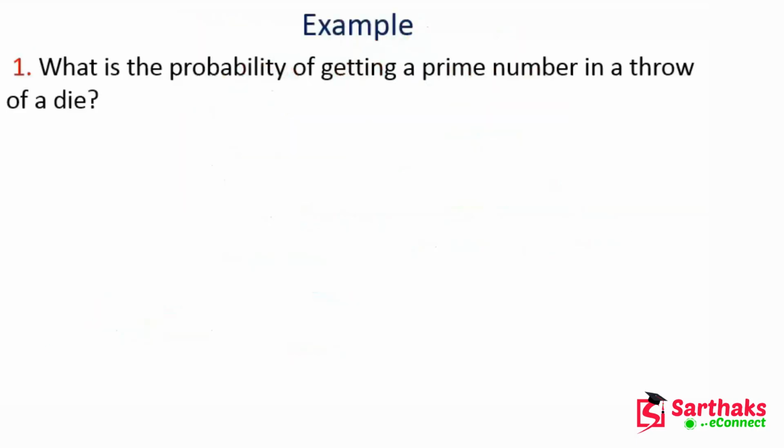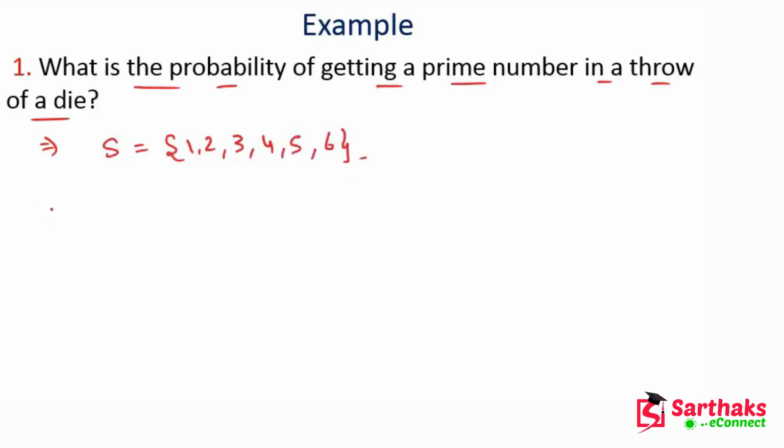Okay, so the problems are, now what is the probability of getting a prime number in a throw of a die? Here we are going to roll or throw a single die. So now the sample space is 1 2 3 4 5 and 6.